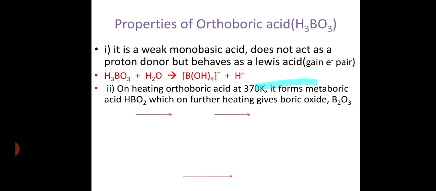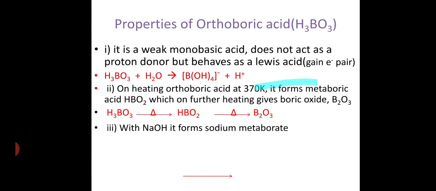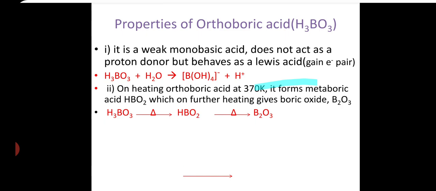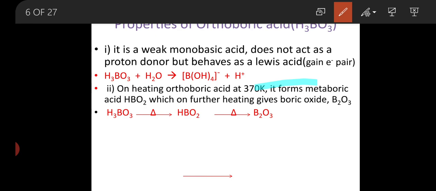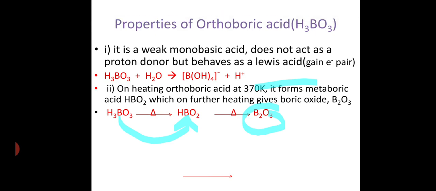Second property of orthoboric acid: generally on heating, it forms metaboric acid. Metaboric acid means nothing but HBO2. This is due to heating of the boric acid, which loses a water molecule, and due to which it forms boric oxide, nothing but B2O3. Okay, boric oxide, nothing but B2O3.